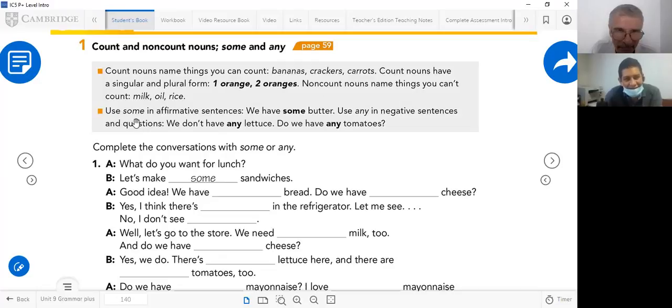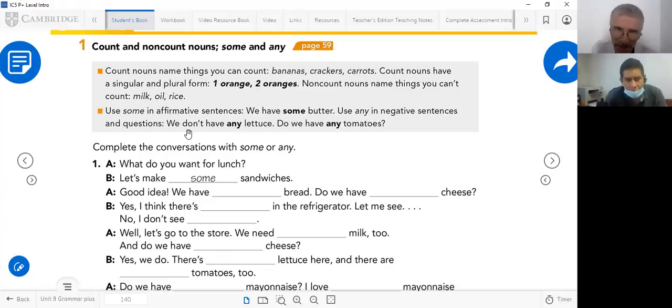Use some in affirmative sentences. We have some butter. Affirmative. Use any in negative sentences and questions. For example, you say, we don't have any lettuce. Negative, any.